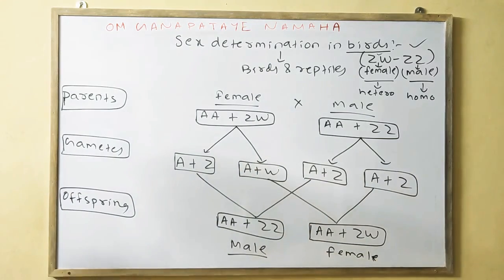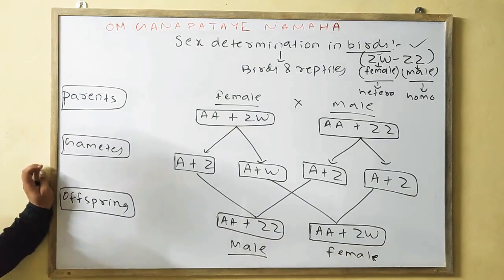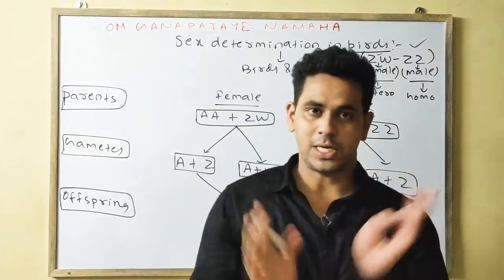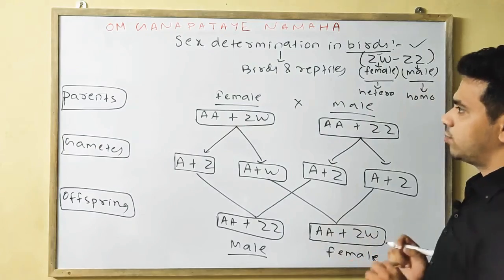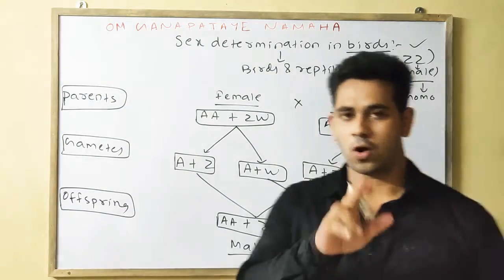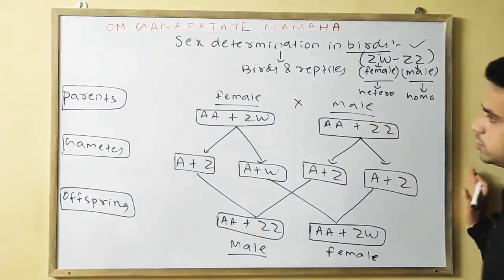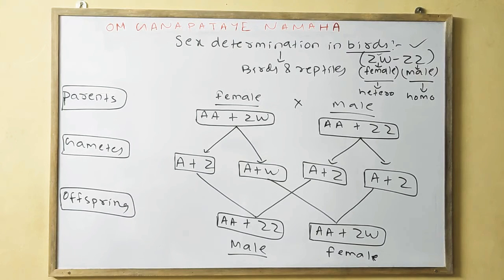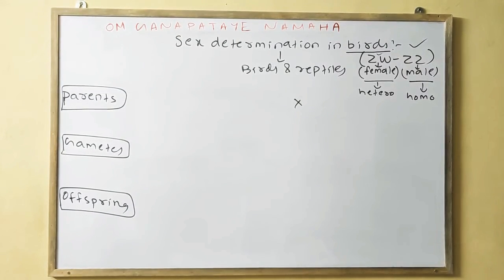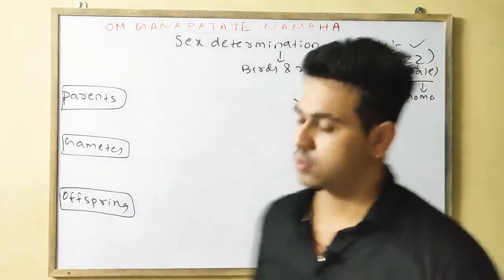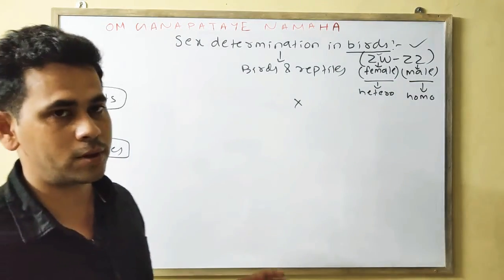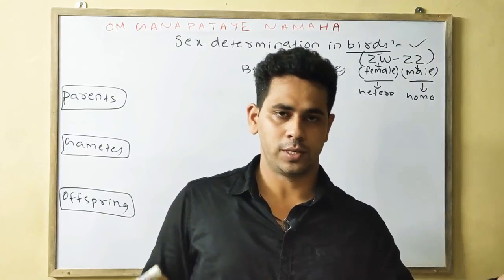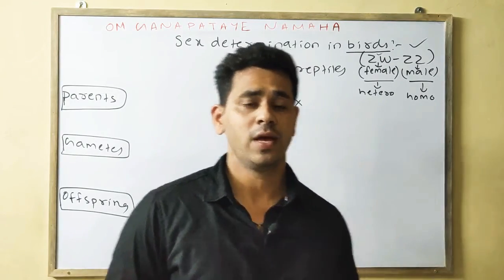Okay, so this is overall in the case of birds or reptiles in general, but in detail we will discuss the chromosome number of the cock and the hen. Please note down. So accordingly, first the chromosome number, as we have discussed in the case of human and Drosophila, now we will discuss in the case of hen and cock.